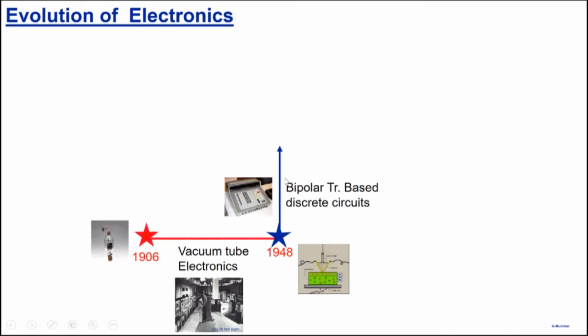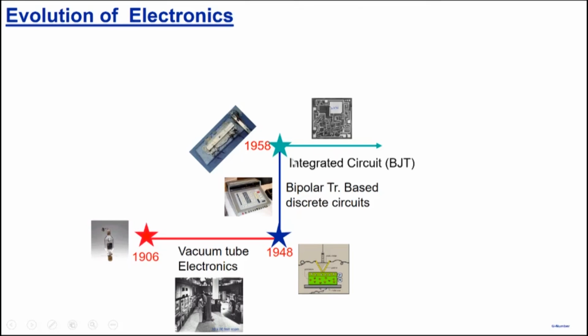So what happened was, in 1948 the transistor was invented. 1958 is the invention of the integrated circuit, and a new era of electronics began, which we call the era of integrated circuits based electronics here. So most of the time, most of the components would be integrated in the form of ICs, and people would take several ICs together, and one would use the pick and place method to construct even larger systems.